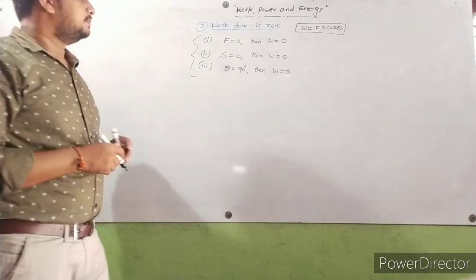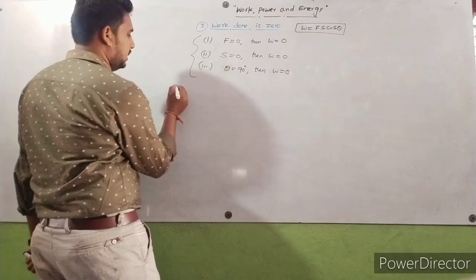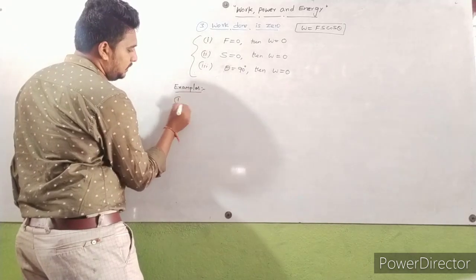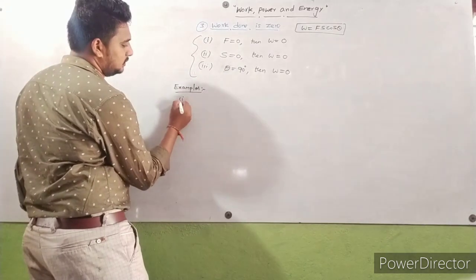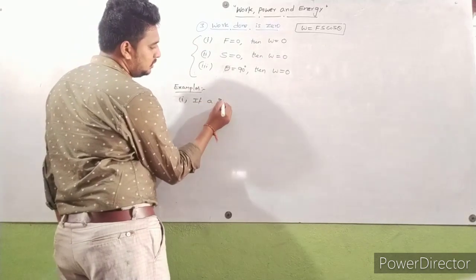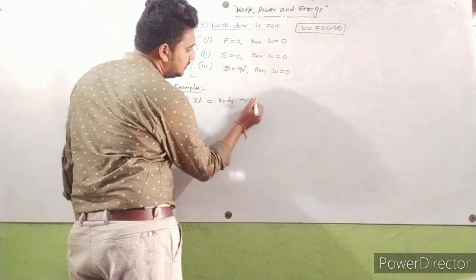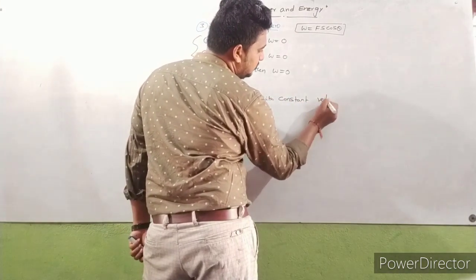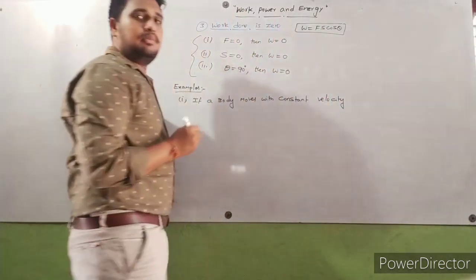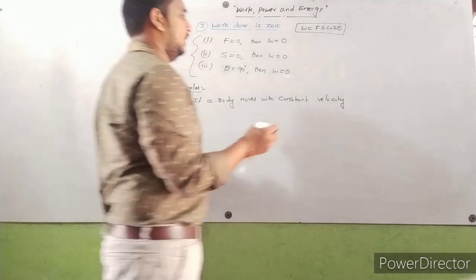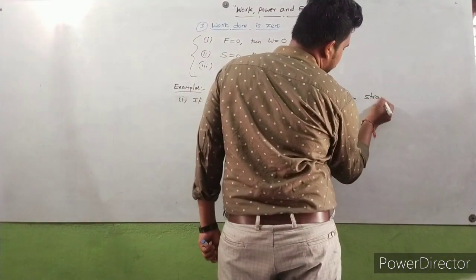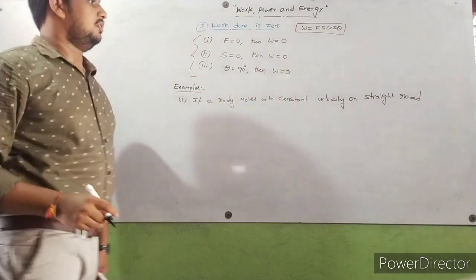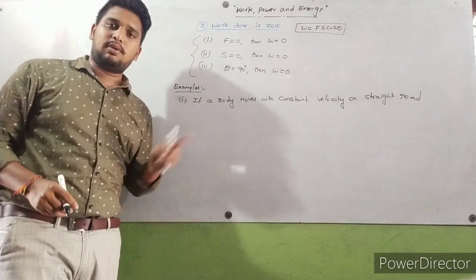Okay, so here are examples. First example, if a body moves with constant velocity on a straight road, this is an example for work done is 0. In this case work done is 0.